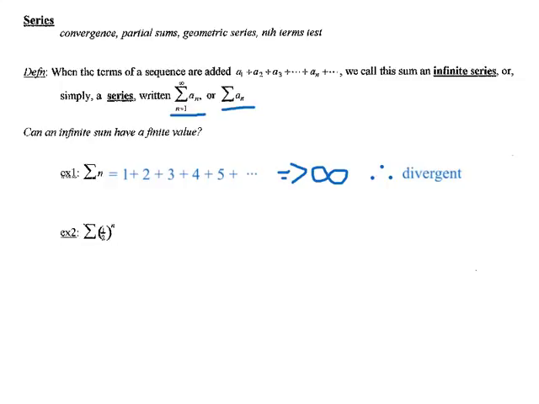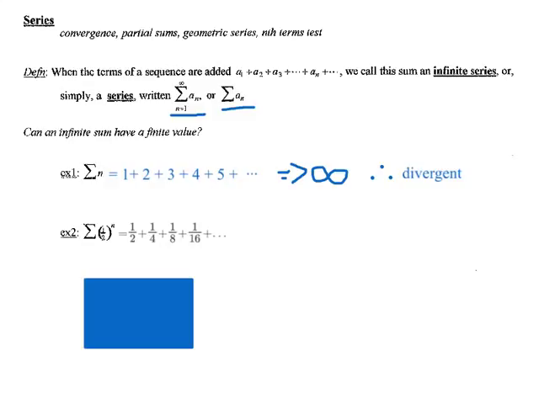Okay, if we look at example 2, I have the sum of (1/2)^n. So please go ahead and list out the terms of that series. Pause and come back to me. So what I have here is 1/2 plus, right, I'm starting at n equals 1, and then n equals 2, I get a quarter, plus n equals 3, I get an eighth, plus n equals 4, I get a 16th. So this one isn't so plain to see. Will this series converge or will it diverge? Let's think about what this means.